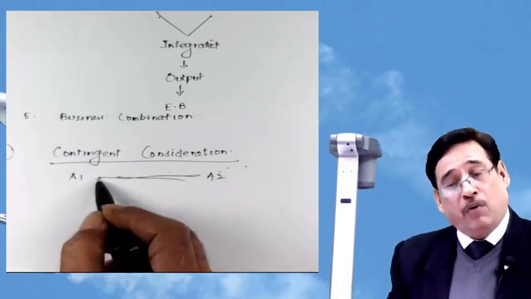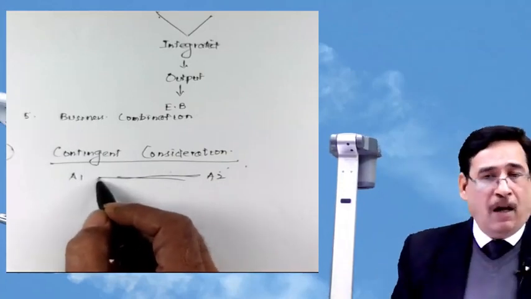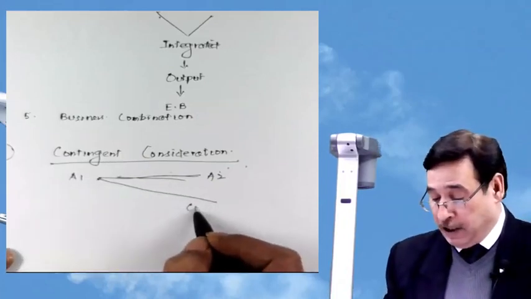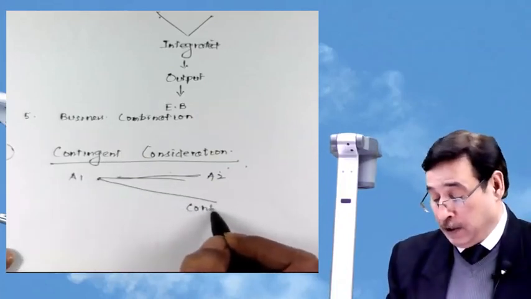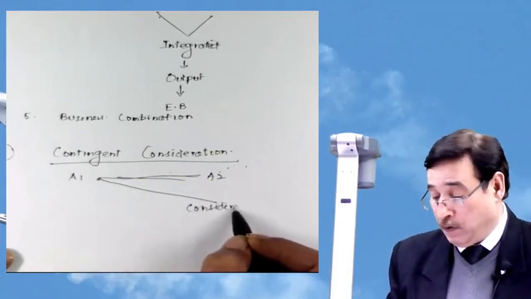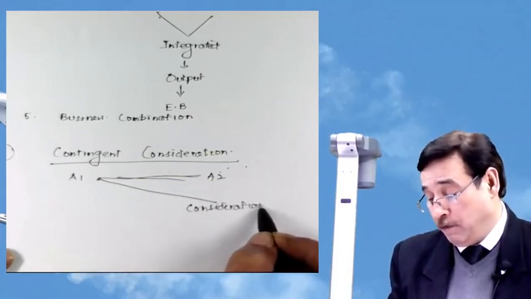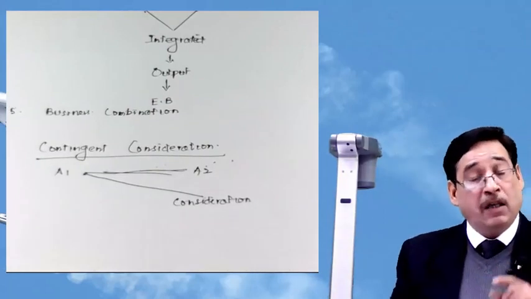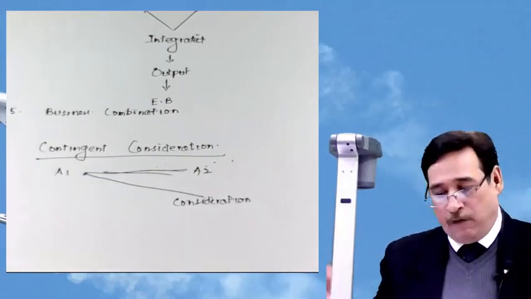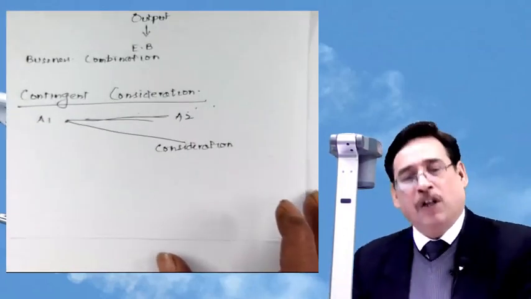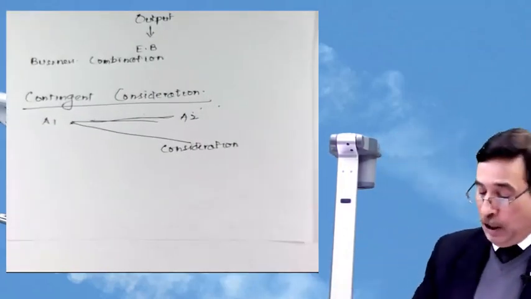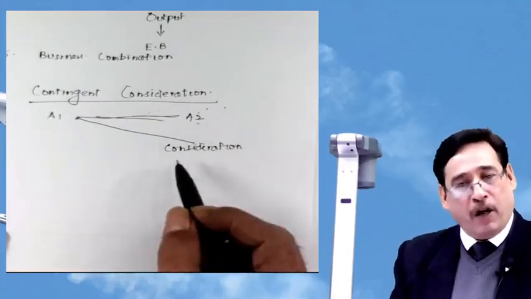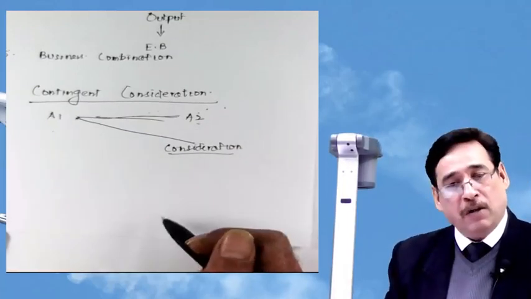Obviously, when we are going to acquire any particular entity, we need to pay some amount that is known as consideration. Quite obviously, we cannot acquire any other entity free of cost. Honestly speaking, even that is a possibility, but that I will talk about later on, correct? But generally, we cannot acquire any entity without any payment. The payment which we are going to pay to A2 Limited will be termed as consideration.